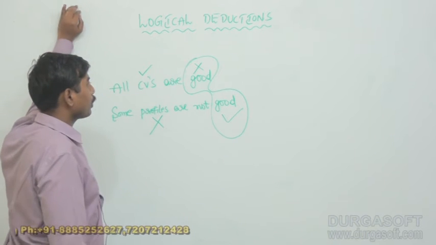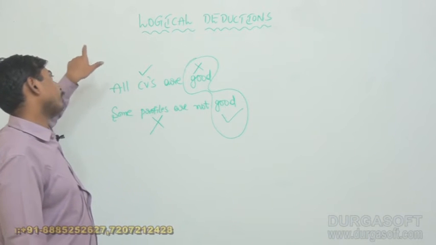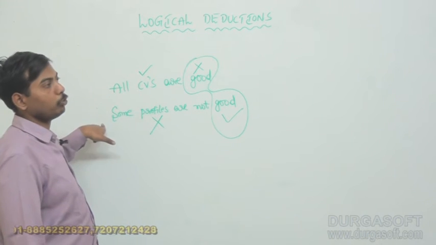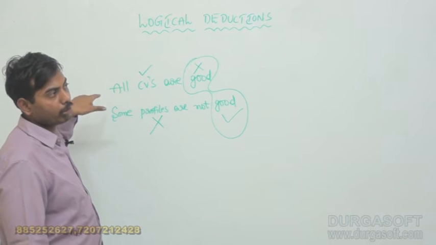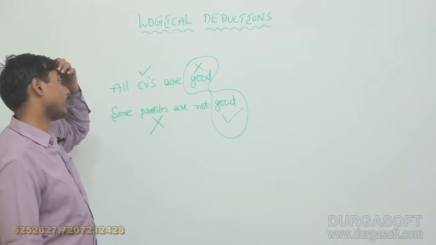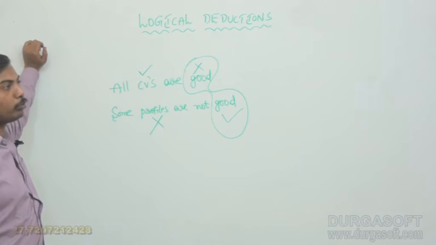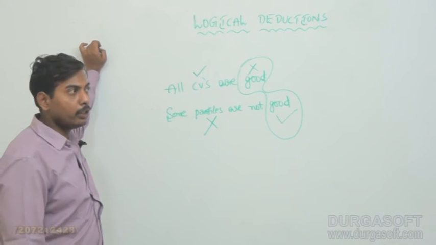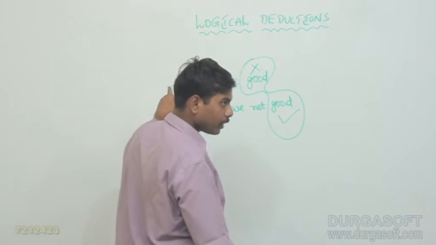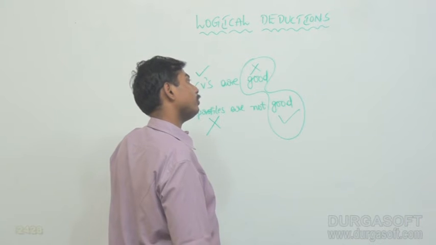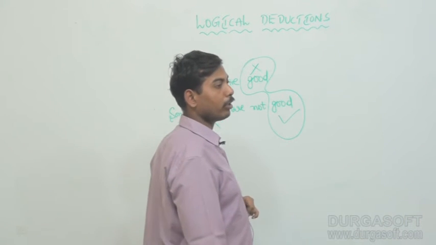Already we know universal affirmative plus particular negative. What is the conclusion? Universal affirmative plus particular negative means the conclusion should be particular negative.